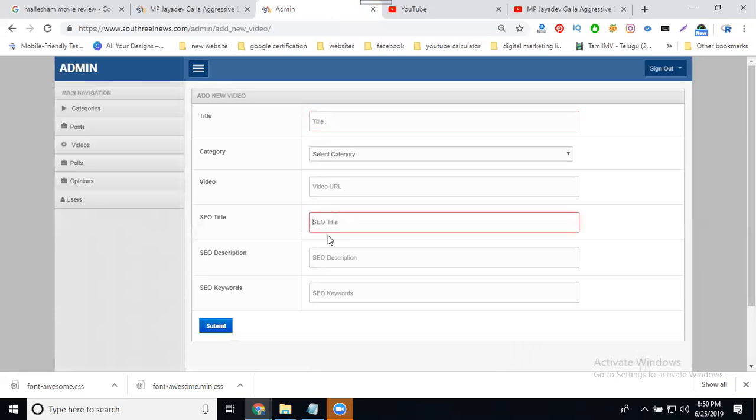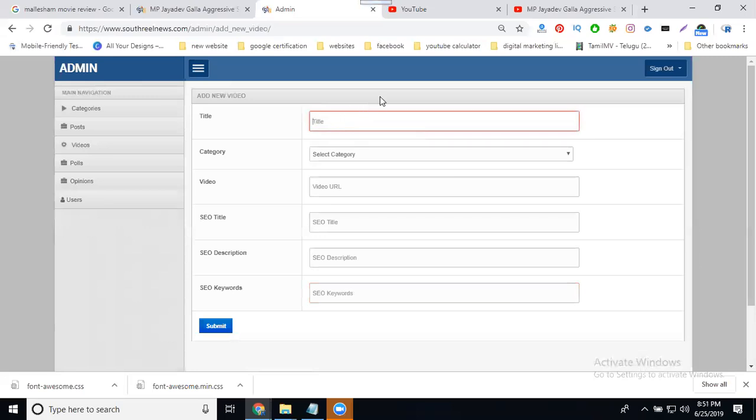Title, SEO title, description and keywords are for search engine purposes. This is for URL structure purposes. In any dynamic website admin panel, the title you mention is what creates the URL structure. This is your SEO friendly URL structure.